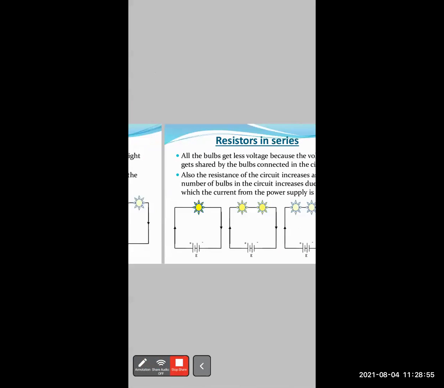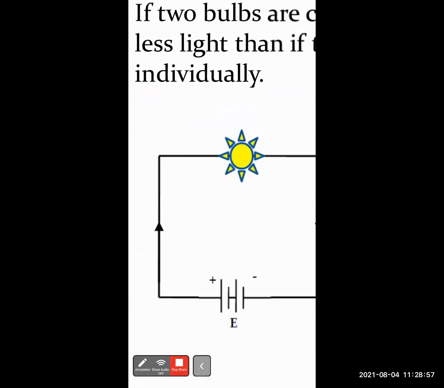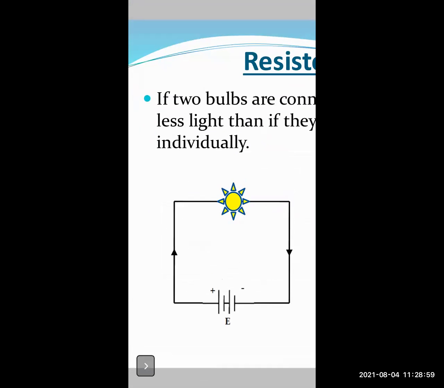Say for example we have this case. Say for example, ये हमारे पास बल्ब है. ठीक है. हमारा फॉर्मूला क्या है? V equals to IR. If the power supply, which is E in this case, if the power supply V, the potential difference is say 5 volts. ठीक है?